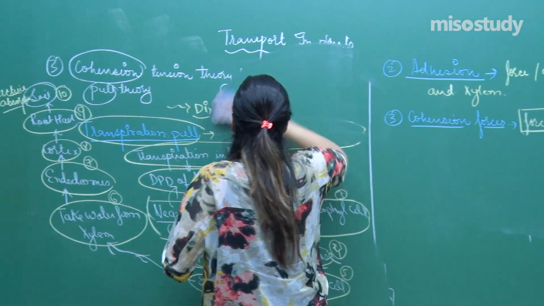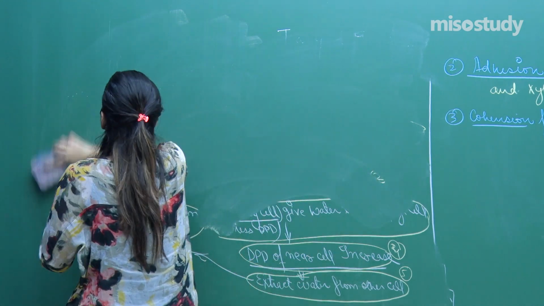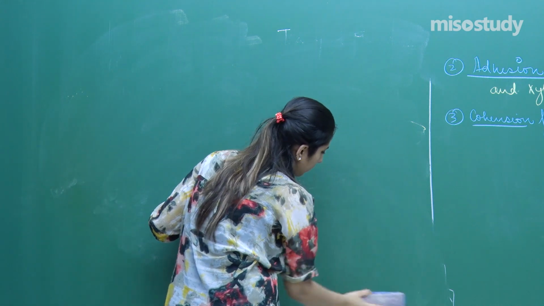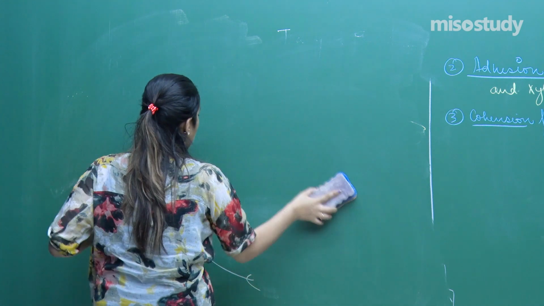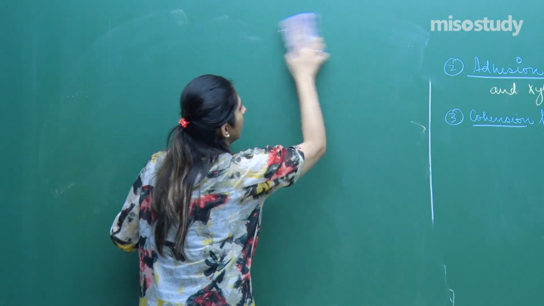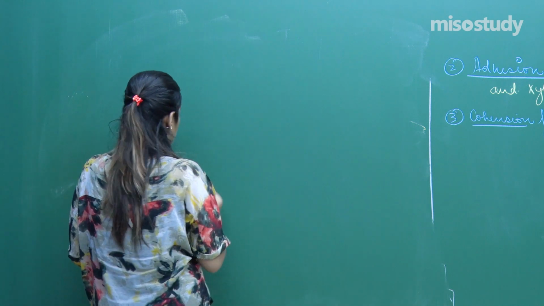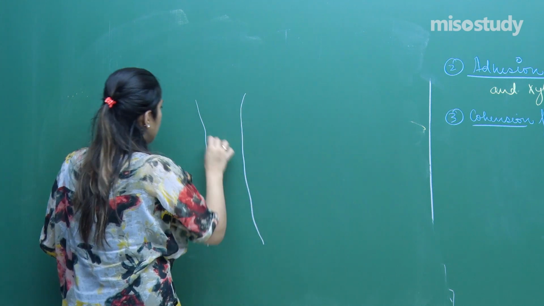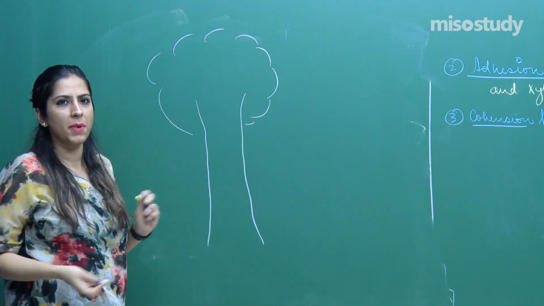Come at this side. So let's talk about this. This is a tree. Right? Imaginary tree.